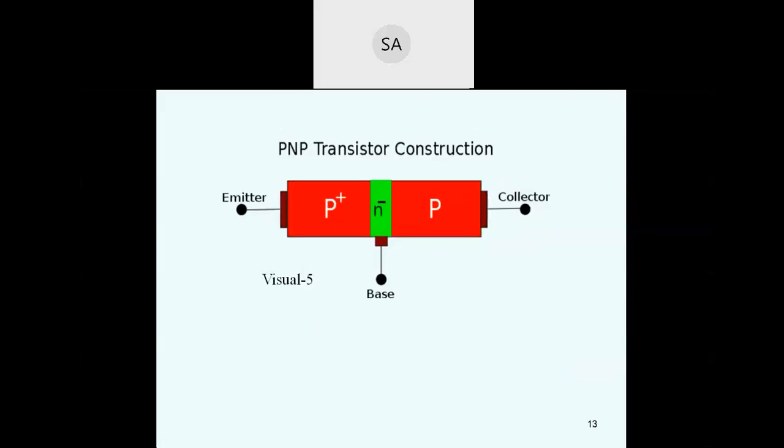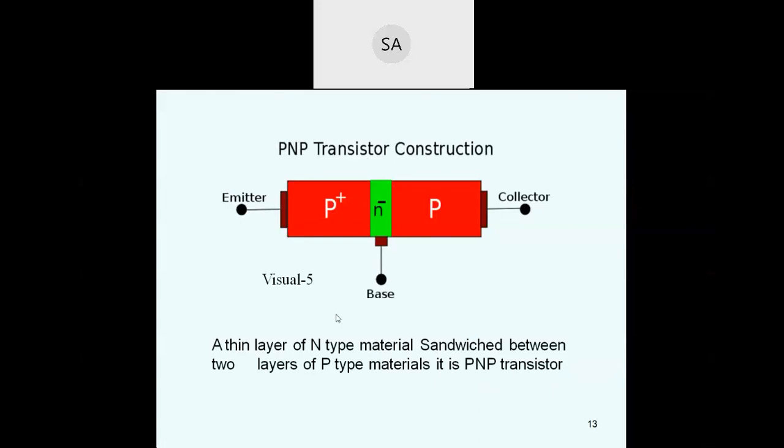Next is the PNP transistor construction. This is similar to the NPN transistor, only the polarities are changed. A thin layer of N-type material is sandwiched between two layers of P-type material. By its name, the emitter emits the majority charge carriers, which here are holes.